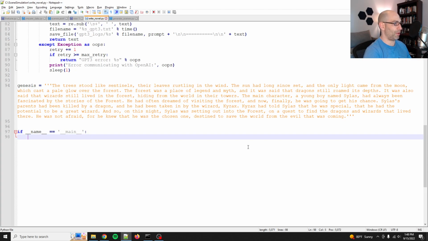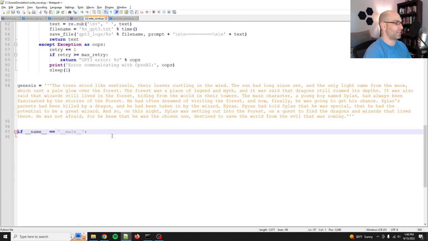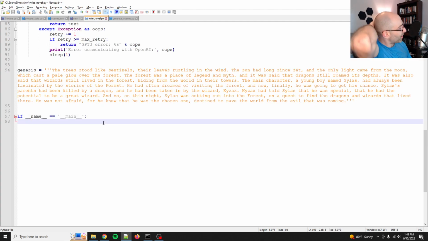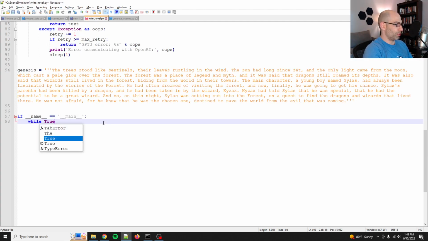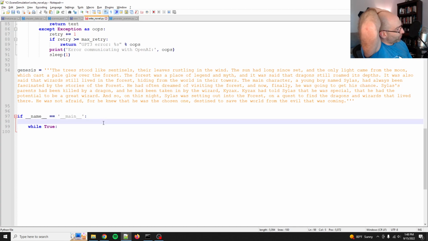So I just got in the habit of putting the main chunk of my text under if name equals main. It's not necessary. I just got in the habit of it, and for me it also forms this nice little handy thing. It's like, okay, this is where my program starts. That's the intention here.